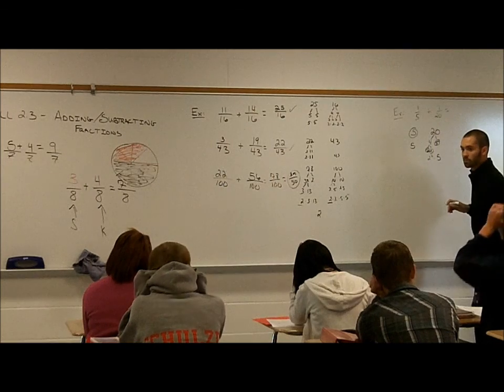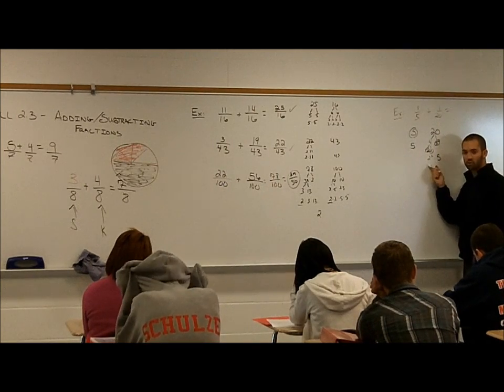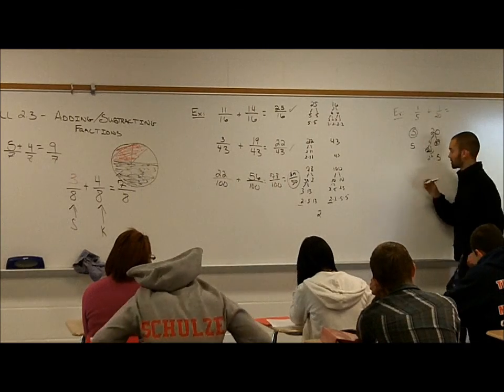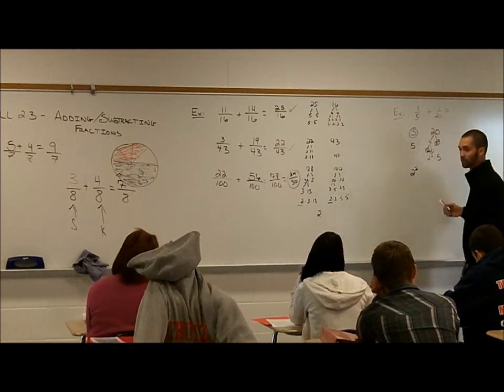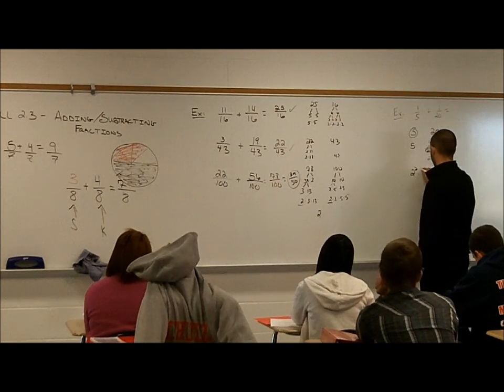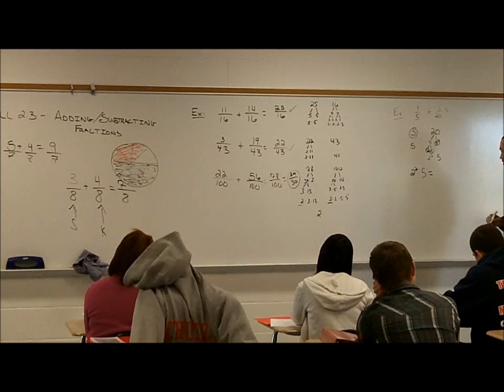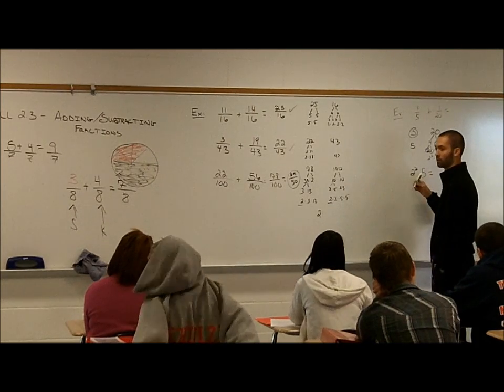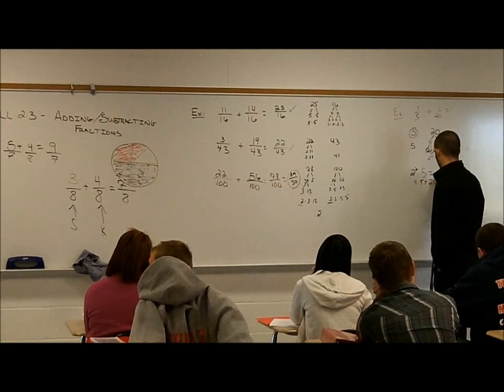Remember, we take the larger of the number. Who's the largest 2? That one, 2 squared. Who's the largest 5? 5. Is there any more? No, so I multiply it out. 2 squared is 4, times 5 is 20.